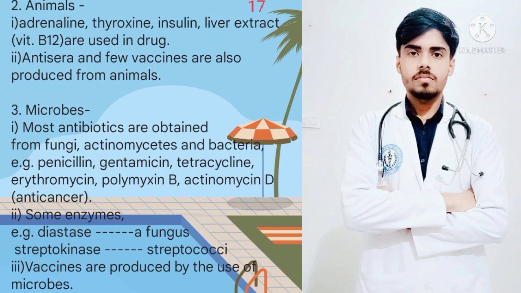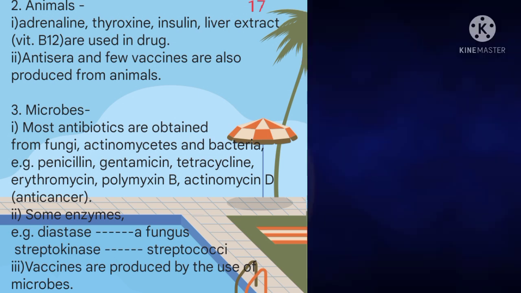Examples are penicillin, gentamicin, tetracycline, erythromycin, polymyxin B, and actinomycin D, which is anti-cancer in nature. Some enzymes such as diastase are obtained from fungi, and streptokinase enzyme is extracted from streptococci bacteria. Streptokinase is used as a clot buster in patients suffering from myocardial infarction. Vaccines are also produced by the use of microbes.